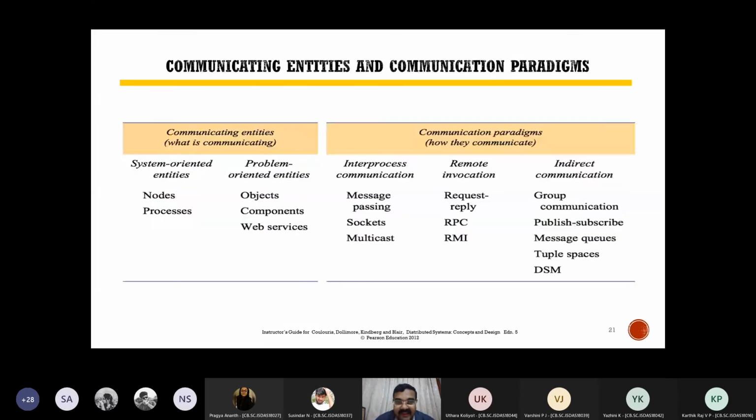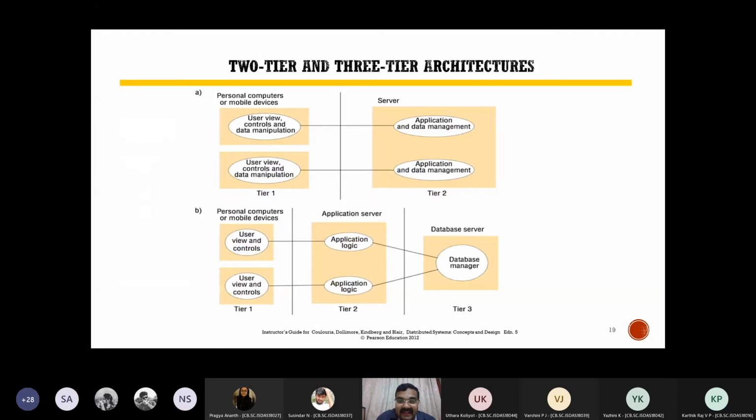And finally, 2-tier and 3-tier architecture. This is what Pragya, you were telling, no? You can have two servers also. In a 2-tier architecture, directly the clients are talking to the server. Very simple, right? But in a 3-tier architecture, you can have a server in between, like a proxy server or a web server.